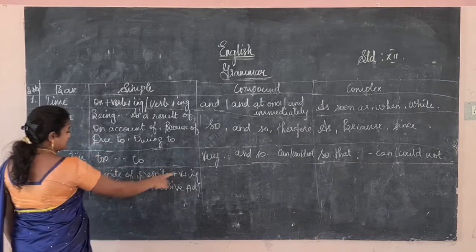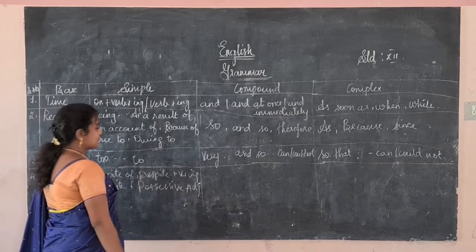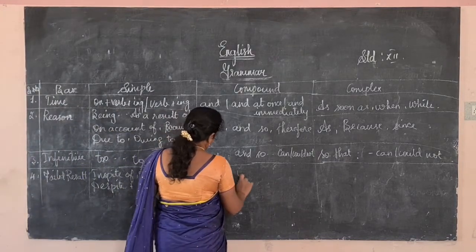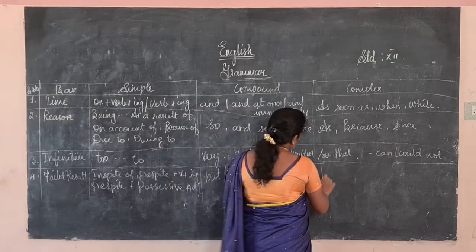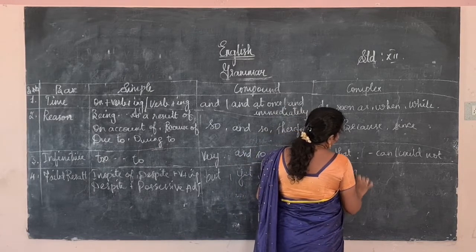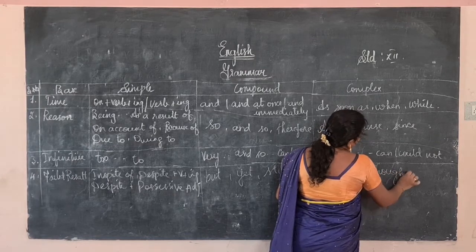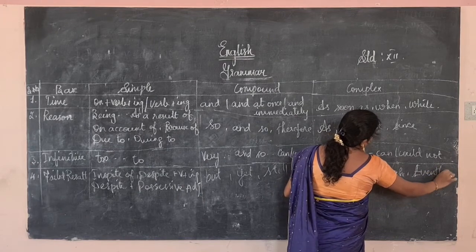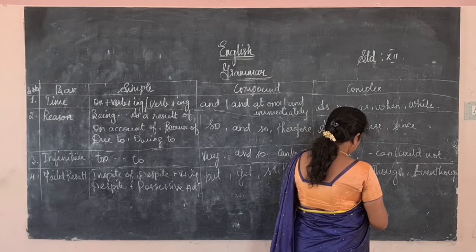In spite of, despite plus verb plus ing, or despite plus possessive adjective. Next, but, at, still. Here, though, although, even though.